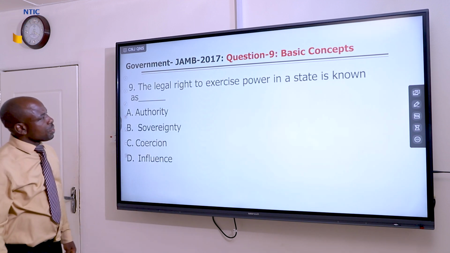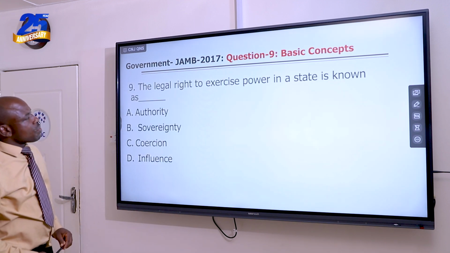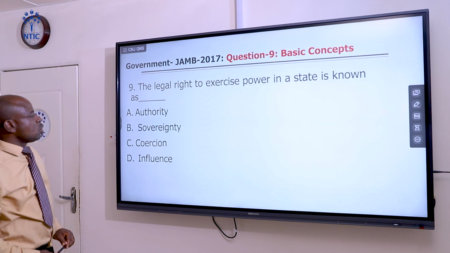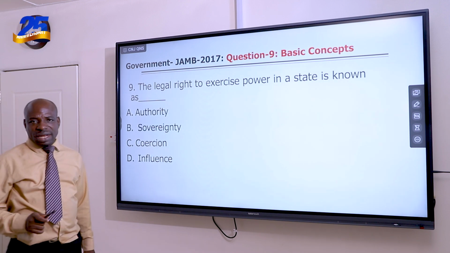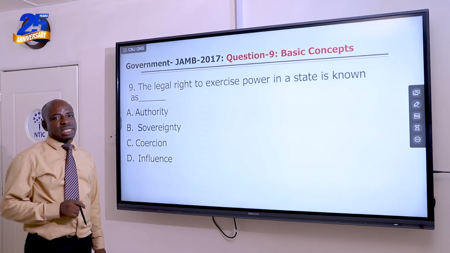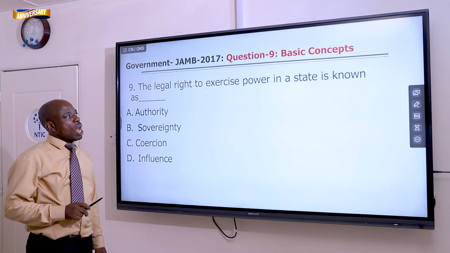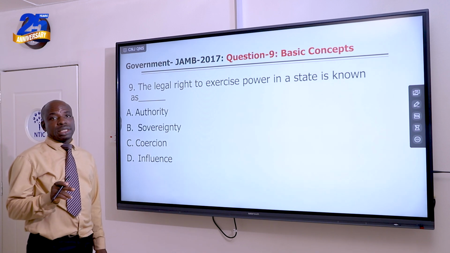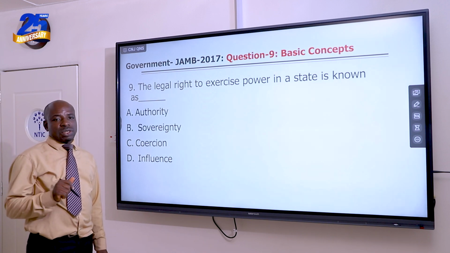Question number 9 reads, the legal right to exercise power in a state is known as dash. We should know that when we talk about legal right, it is authority.